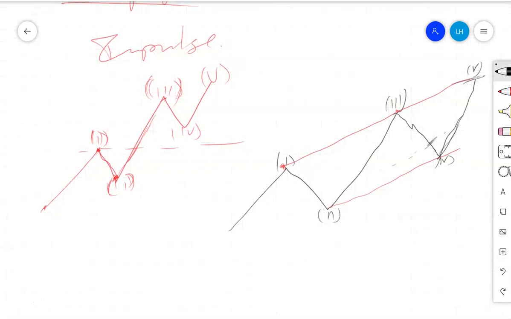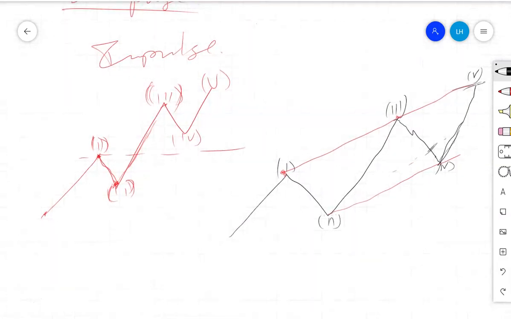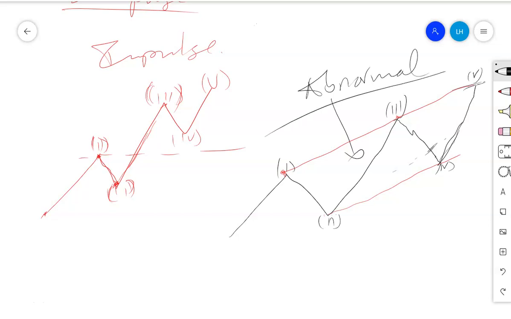Now this is very normal, but it is not necessary all the time that the price will be moving in this way. Sometimes price movement is variable, usually because the market is driven by the mood of the people. The mood is not the same all the time, so sometimes the mood changes. So now you can have a different building of the impulse, whereby sometimes we expect wave number 3 can be abnormal.